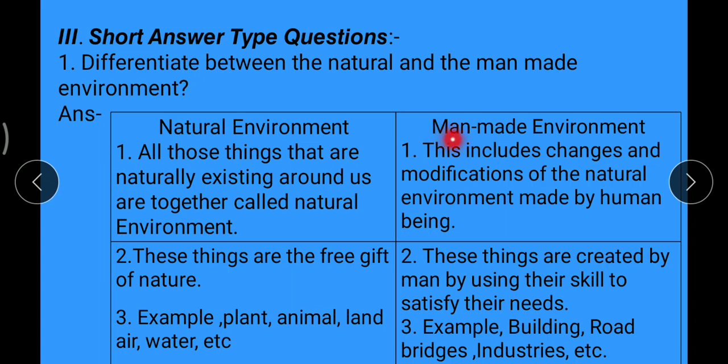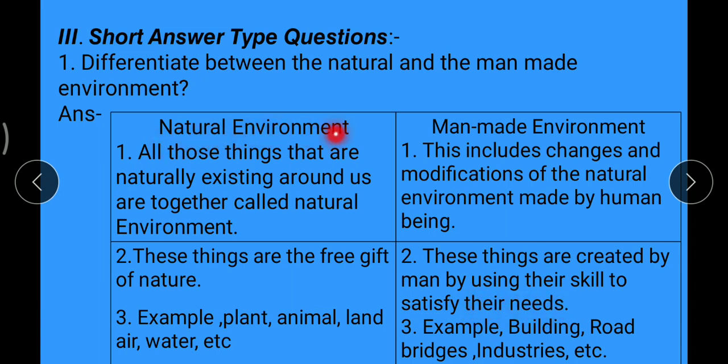In man-made environment, these include changes and modifications of the natural environment made by human beings. Again, in natural environment, these things are the free gift of nature. In man-made environment, these things are created by man by using their skills to satisfy their needs.